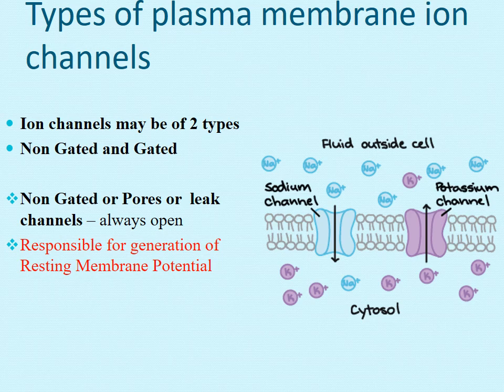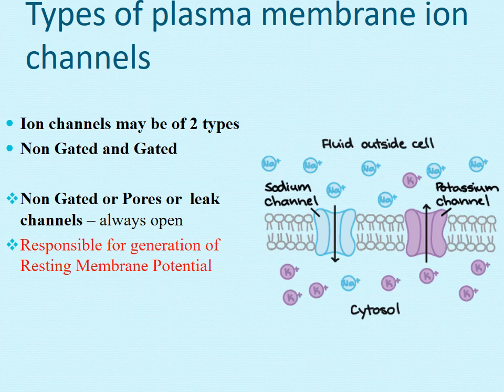You can see there are no gates and they are constantly open, and through them sodium and potassium are moving. This is an ion channel specific for sodium, but there are no gates, so it is also known as a leak channel, and through it sodium is leaking.